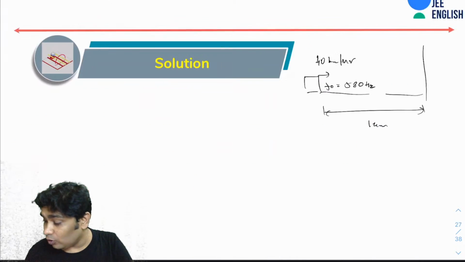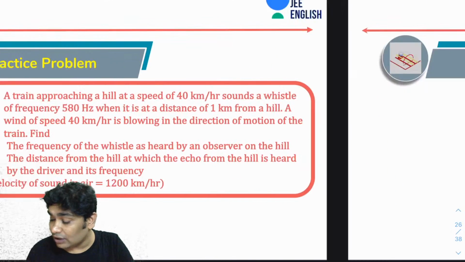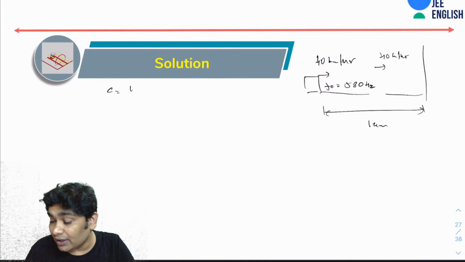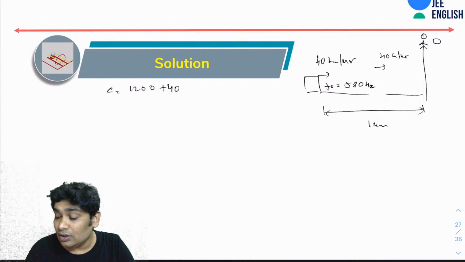So the wind also is flowing in this direction at 40 km per hour. So obviously the speed of sound, C, would be taken as 1200 plus 40 for this observer. So here is your observer. For this observer, the C would become 1240.